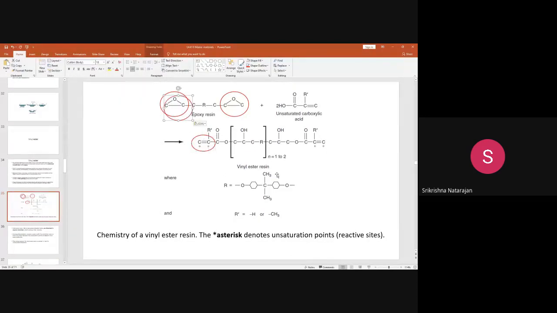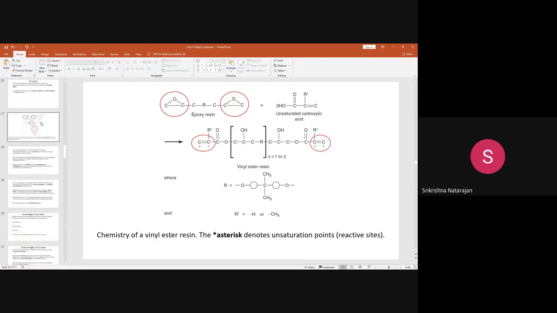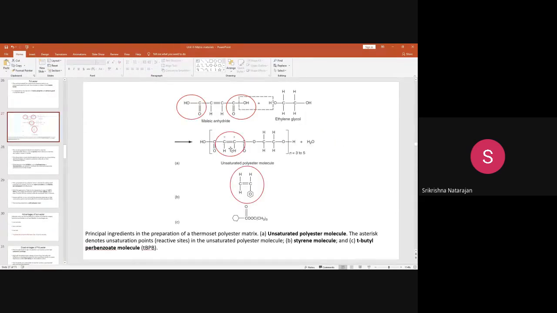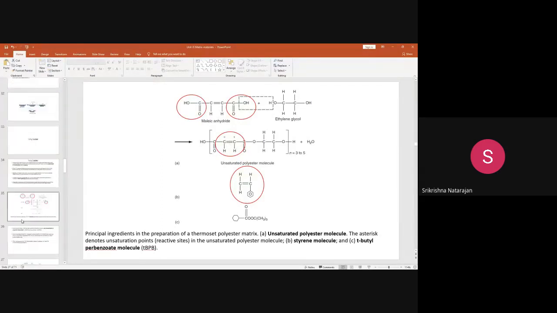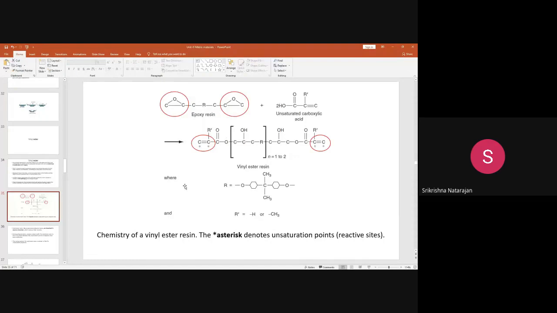So at the ends you can see, at these portions, the reaction is going to happen similarly as you have observed in the polyester resin. In the polyester resin, these groups were not at the end; it was in between. If you just observe, the C double bond C groups were actually at the middle portion. But whereas here in the vinyl esters, the C double bond C is actually at the end.